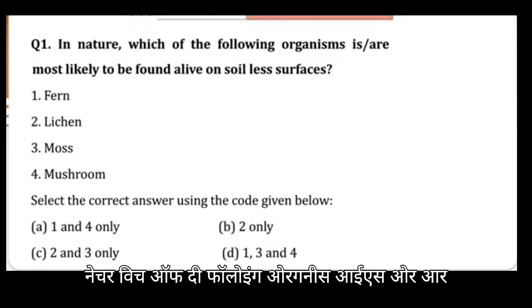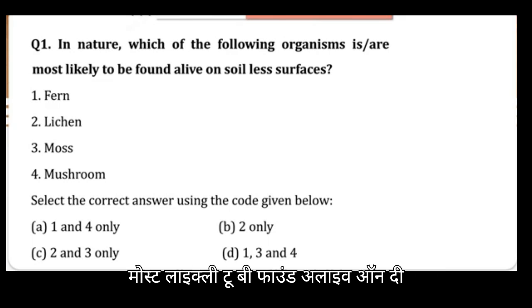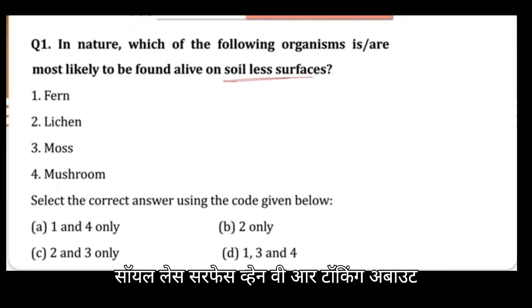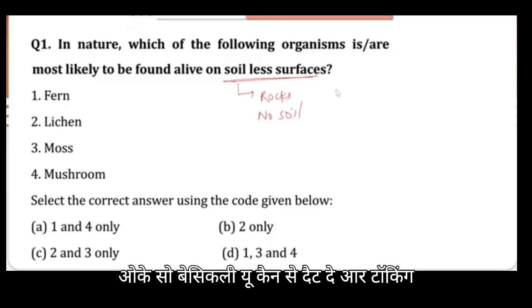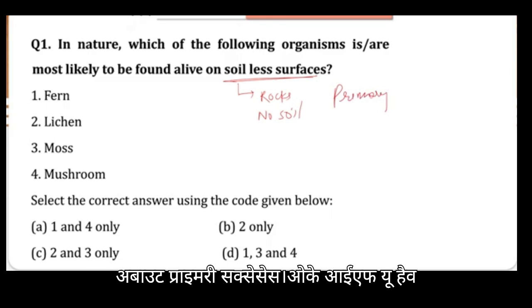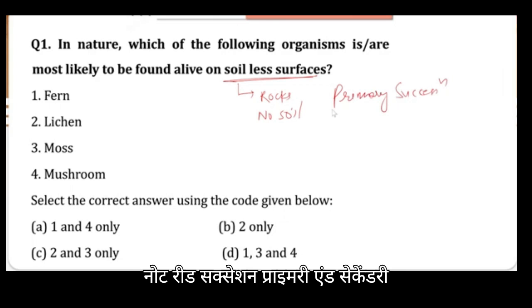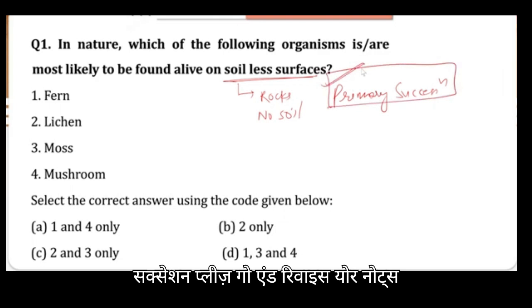In nature, which of the following organisms is or are most likely to be found alive on the soil-less surface? Here they are talking about a soil-less surface. When we are talking about a soil-less surface, they are talking about rocks or an area where there is no soil. So basically you can say that they are talking about primary succession.